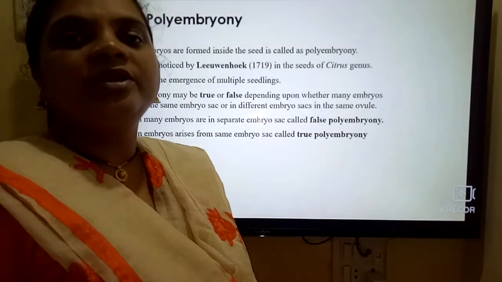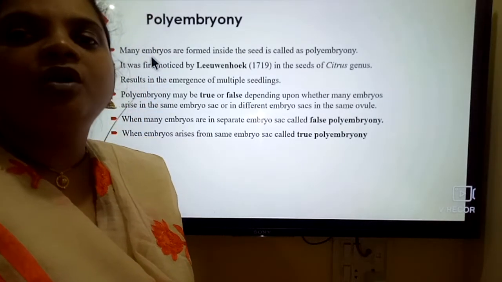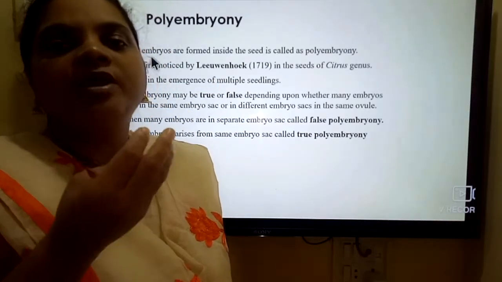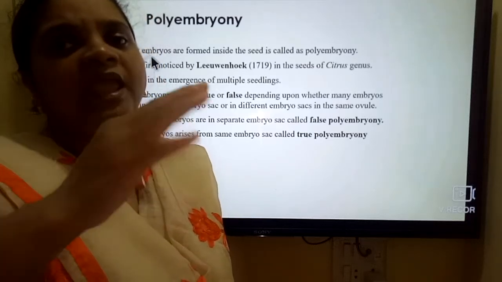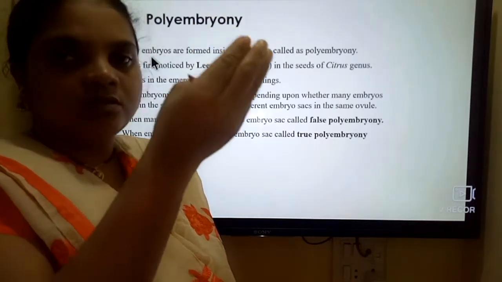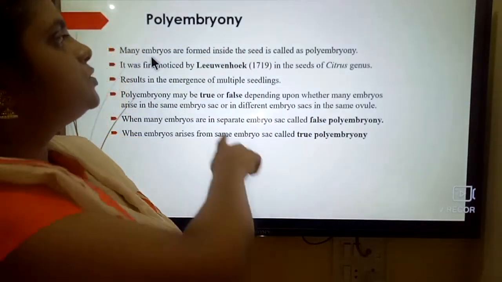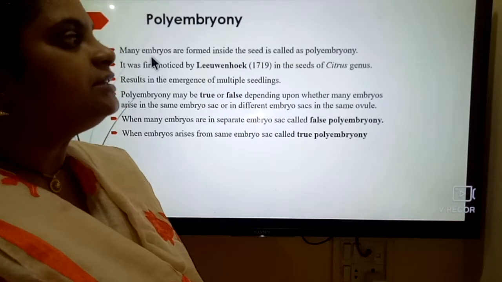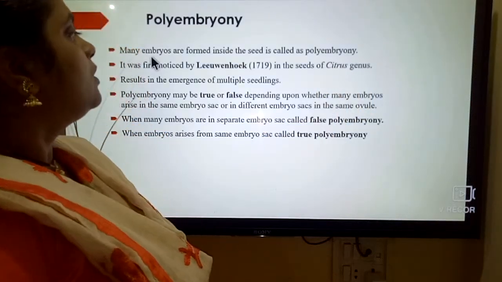As I told you, polyembryony means more than one embryo. How is this formed? As I told you, the somatic cell or the integument undergoes formation of the embryo. The somatic cells are a mass of parenchymatous tissue, and these cells form the embryo. This was first discovered by Leeuwenhoek in 1790 in the citrus genus.